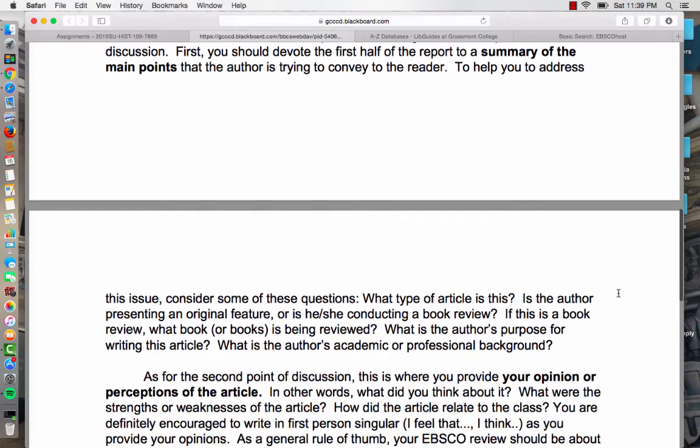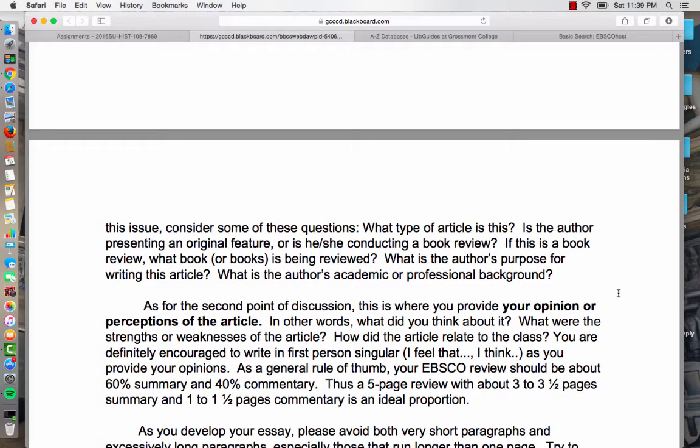Okay, and then in the second half of your discussion, or your second point, give me your opinion or perceptions about the article. What did you think about it? What were the strengths or the weaknesses of the article? What connections could you make with the article to what we covered in the class? So if you find an article, say, on the U.S.-Mexico War, how did you feel the author presented the topics about the U.S.-Mexico War compared to what was covered in the class, whether it was the Who Built America textbook, or with any PowerPoint programs? I definitely encourage you to write in the first person singular. I feel that, I believe, I thought, I got the impression that, and so on.